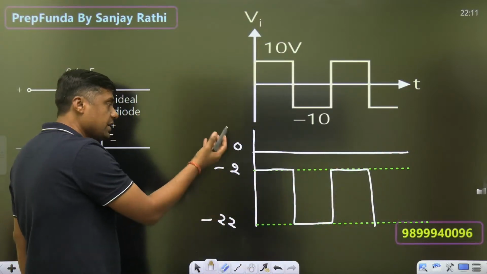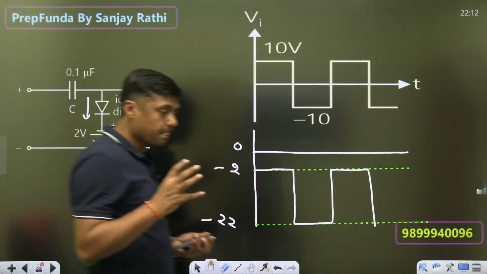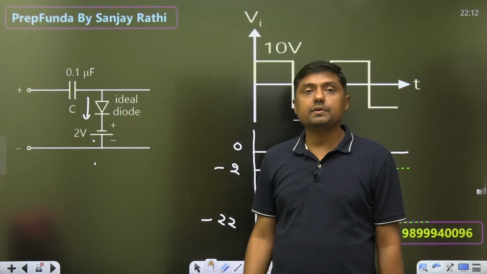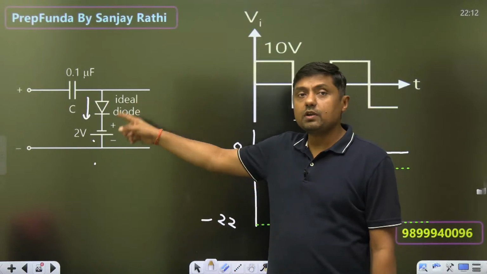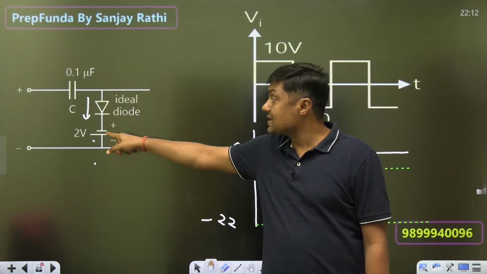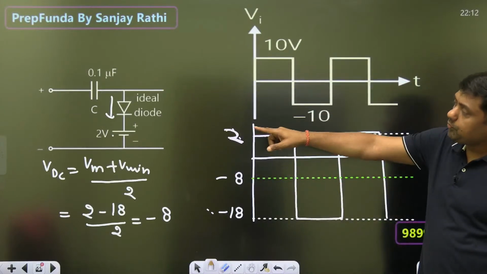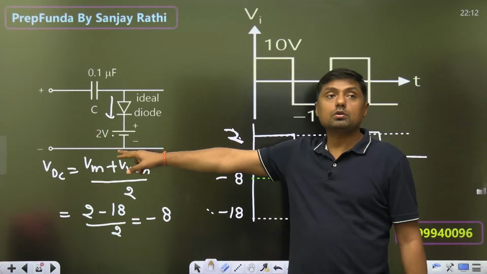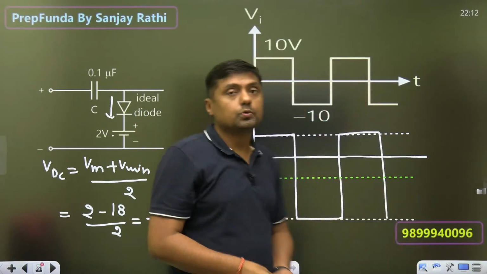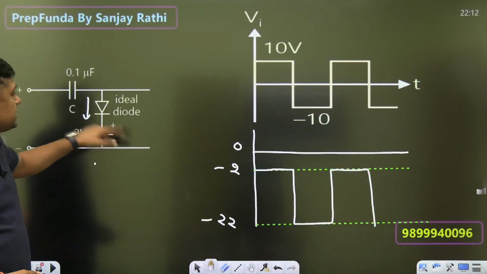So swing will remain same, shape will remain same, everything remains same, but according to battery we can say what is the, suppose what will be the question in HPCL, what is the name of this circuit? Simple, it is a negative clamper because it is a downward, and output is clamped at minus 2 volt. It is a negative clamper and output is clamped at what? Plus 2 volt. So that will be the answer. If suppose nothing is connected, output is clamped at 0 volt. So if the positive, then it is clamped at plus 2 volt. If it is negative, then it is clamped at minus 2 volt.